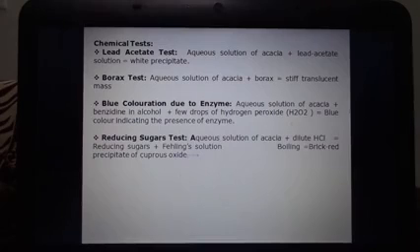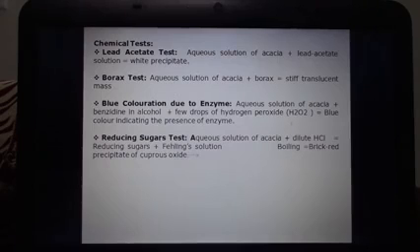Another test is the blue coloration due to enzymes. In this test we take an aqueous solution of acacia and treat it with benzidine in alcohol, followed by the addition of a few drops of hydrogen peroxide. It will give a blue color, which indicates the presence of enzymes.